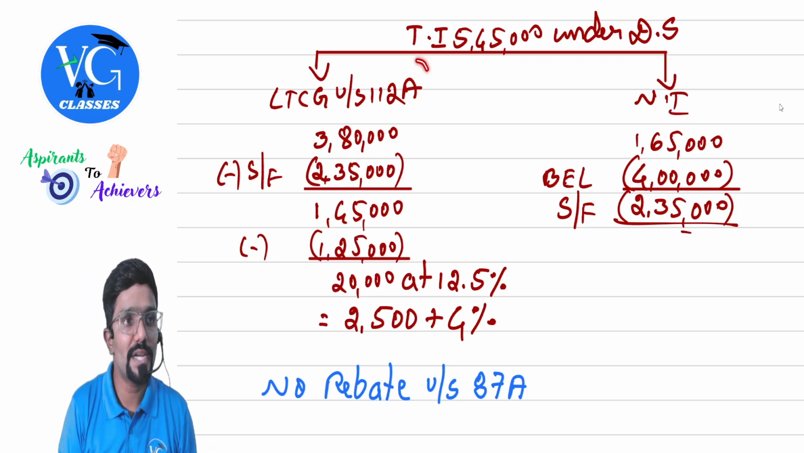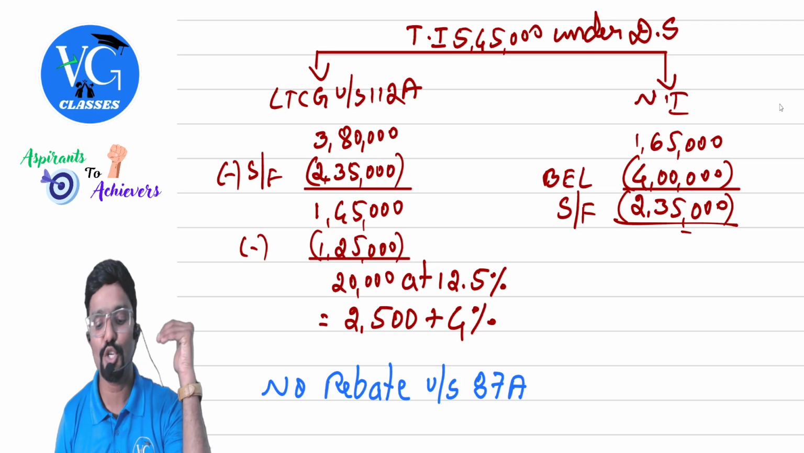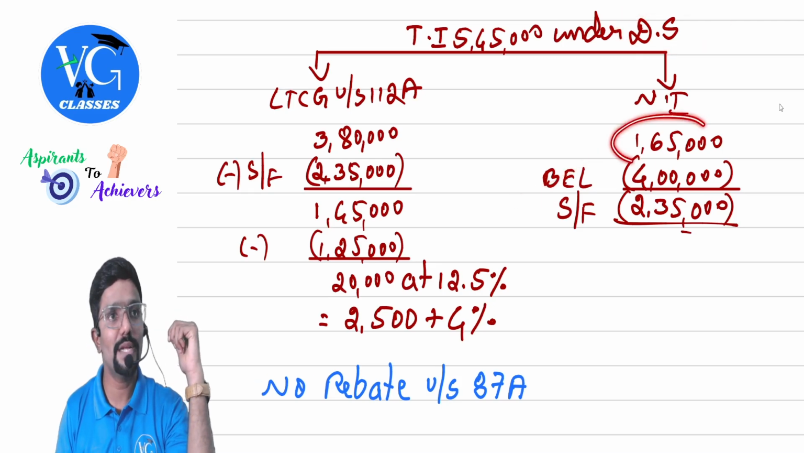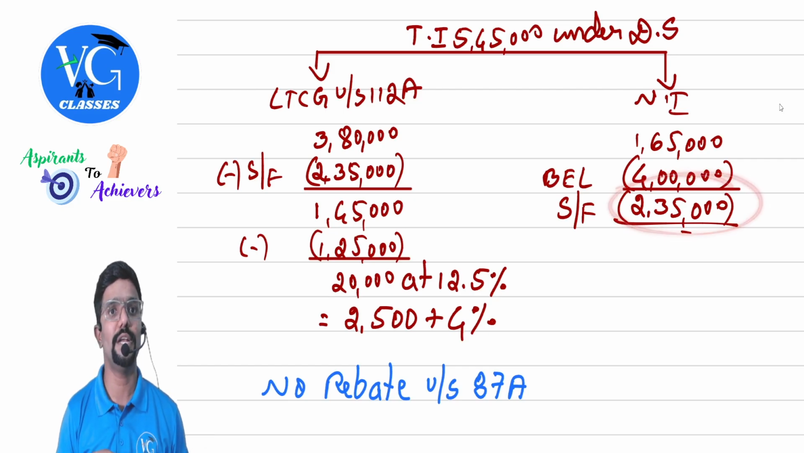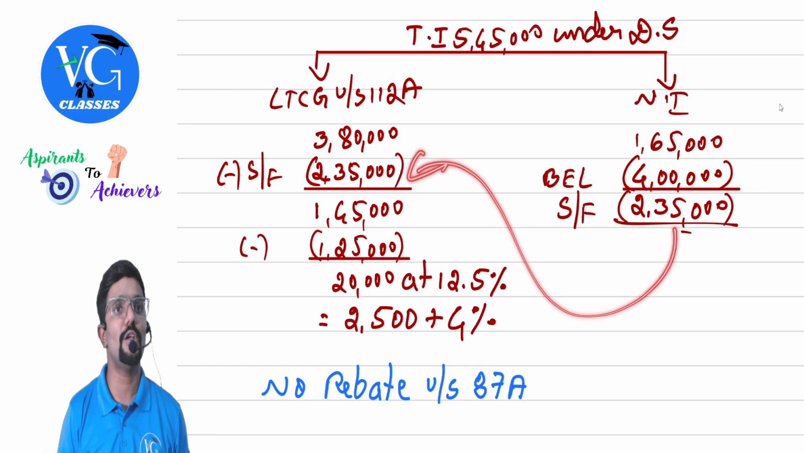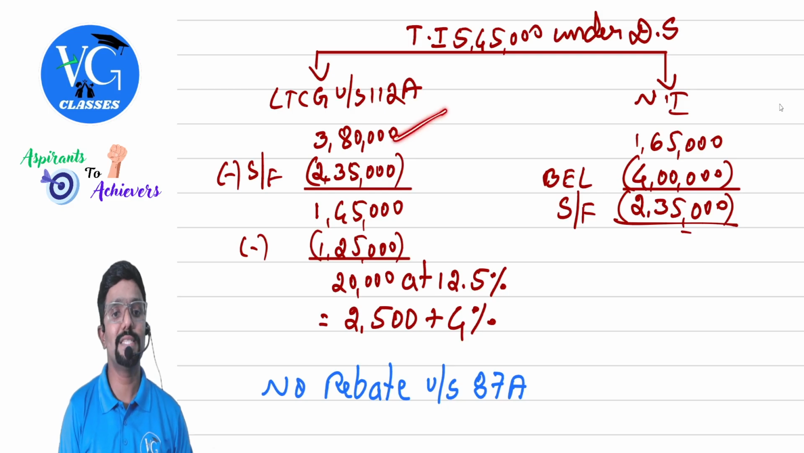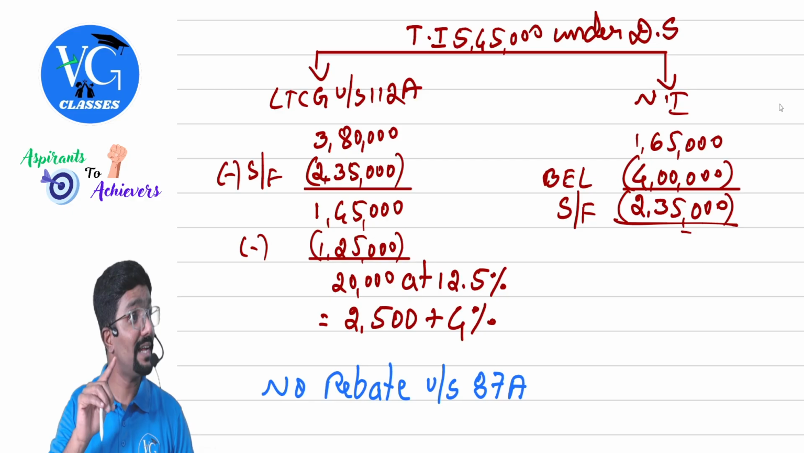Long-term capital gain under section 112A is 380. What is the basic exemption limit under the default scheme? 4 lakh. Normal income is 165. So that means there is an unexhausted basic exemption limit of how much? 2 lakh 35. Can I adjust it against the long-term capital gain under section 112A? Yes. So against 380, if I adjust, what is the remaining amount? 145. Is it fully taxable?